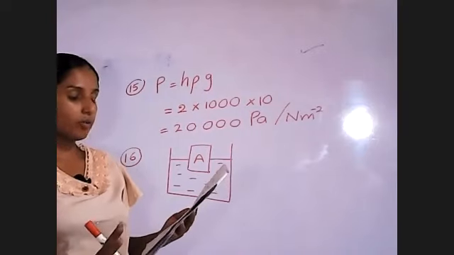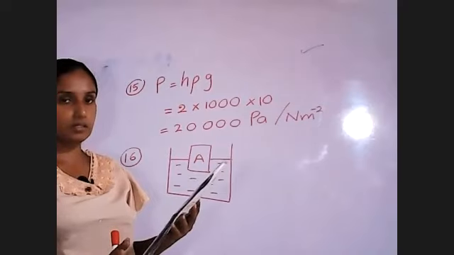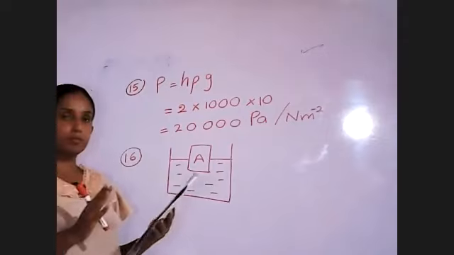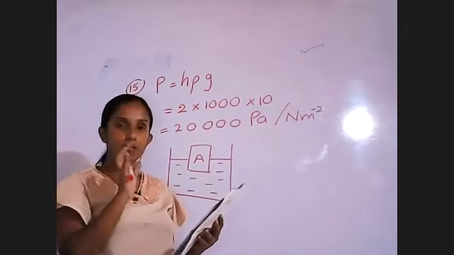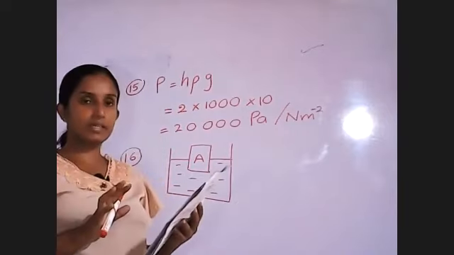According to the diagram, the block A is in the equilibrium position. If any object is in the equilibrium position, the forces acting on that object should be equal in magnitude and opposite in direction.